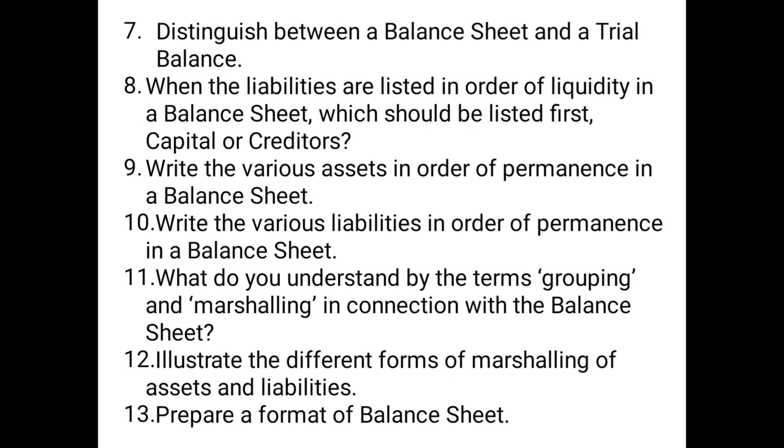Then the next question number 11, or basically first of all let us discuss question number 10. Write the various liabilities in order of permanence in a balance sheet. That means the fixed liabilities are to be shown first and current liabilities to be shown later. So here fixed liabilities, first of all you can write capital, then reserves, then long term loans, and then you can write the current liabilities such as bank overdraft, bills payable, sundry creditors, outstanding expenses, earned income, etc.